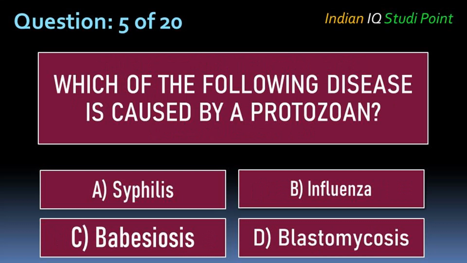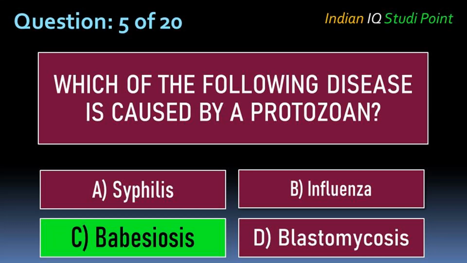Coming to the next question, which of the following diseases is caused by a protozoan? Option A syphilis, B influenza, C babesiosis, D blastomycosis. And the correct answer is option C babesiosis.